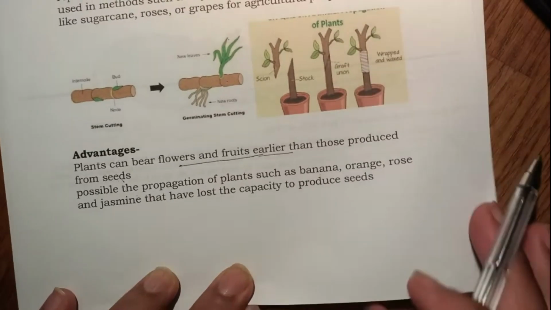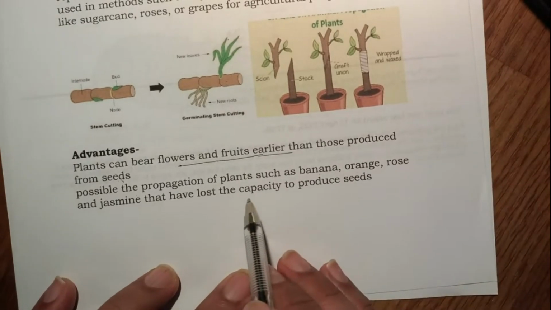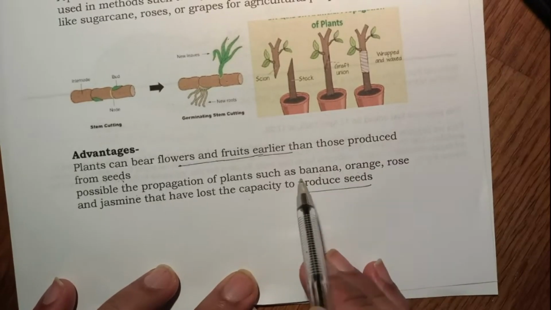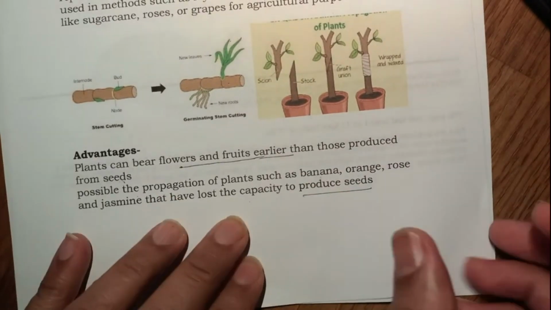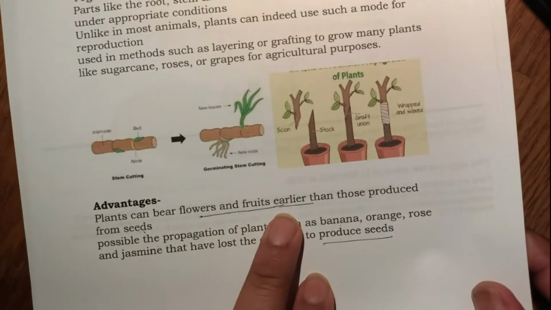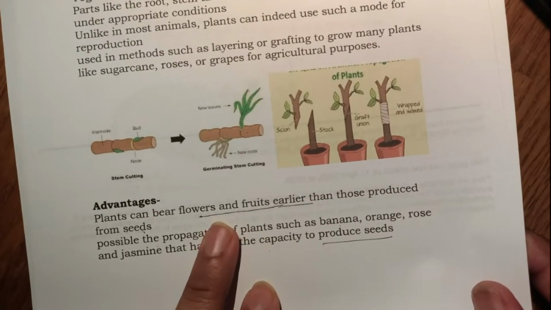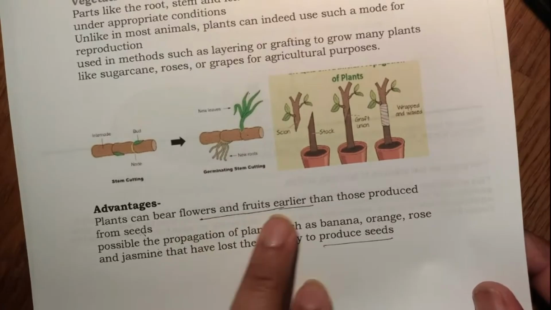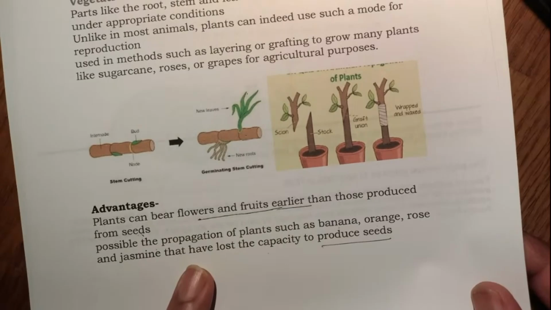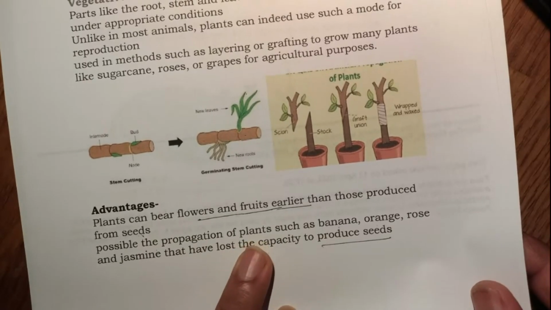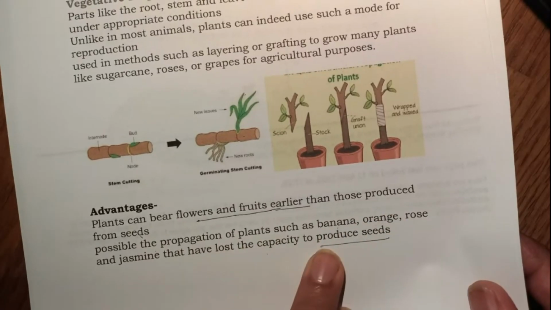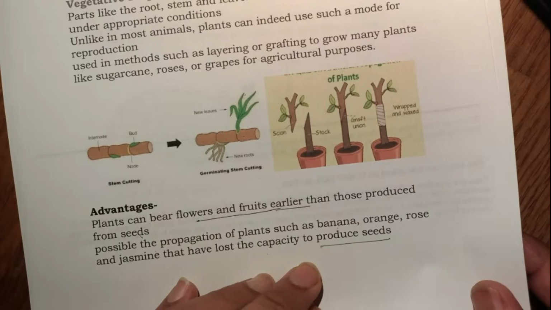Okay, so the plants that do not produce seeds can be produced with the help of vegetative propagation. So the first advantage is it makes it possible to bear flowers and fruits earlier, so time saving. The second is that it makes it possible to propagate plants such as banana, orange, rose, jasmine that have no ability to produce seeds.